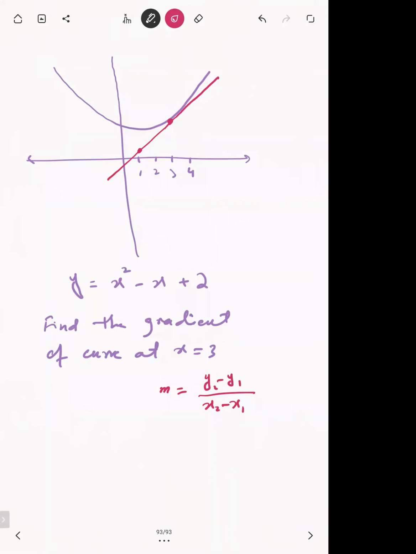But for this, you should be knowing the differentiation. You should know how to differentiate a given curve. Suppose this is a curve y is equal to x squared minus x plus 2. If this curve is given, you should know how to differentiate it. If you know the differentiation of the curve, then you can find the gradient of that curve at any point. It means if you want to find the gradient, we need to learn first the techniques of differentiation. Now, let's do the first technique of differentiation.